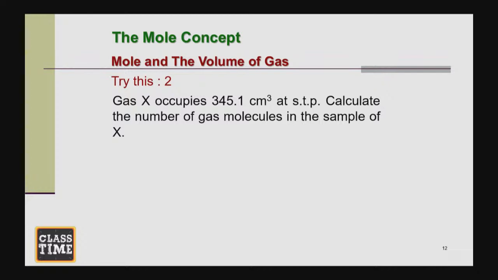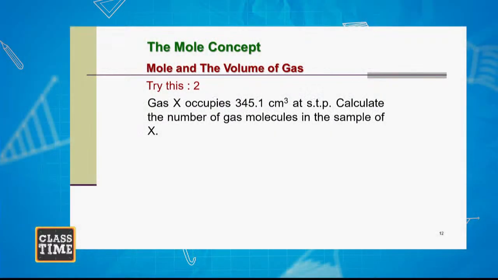So how do we do that? Remember, we multiply by 1,000. So we're going to rewrite that in the units that we're given. 1 mole of gas X contains 22,400 cm cube.